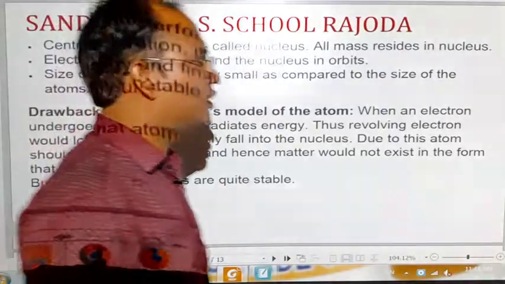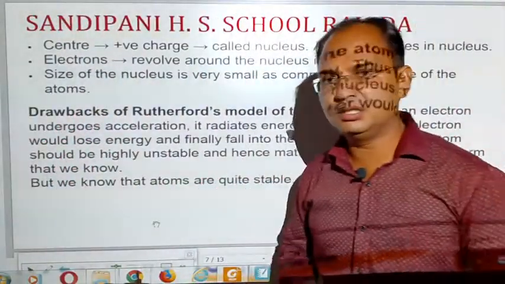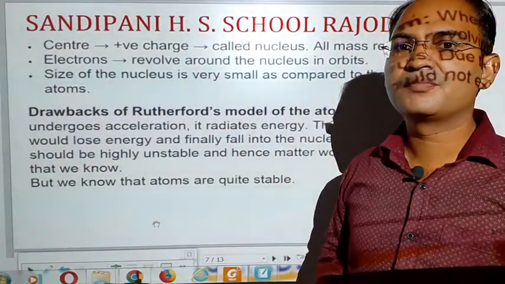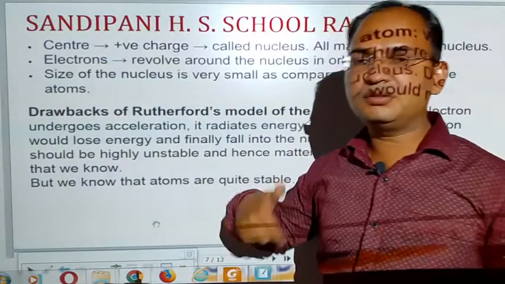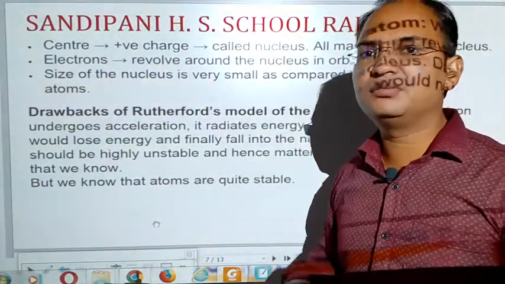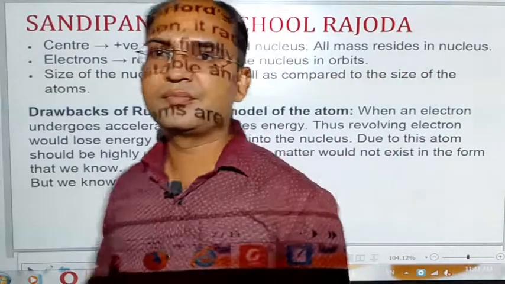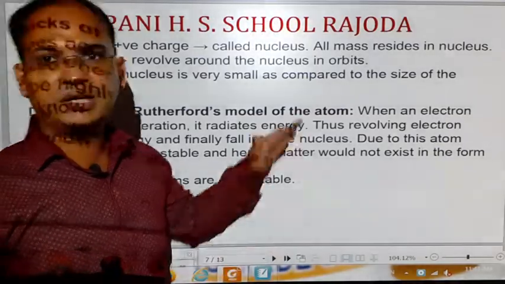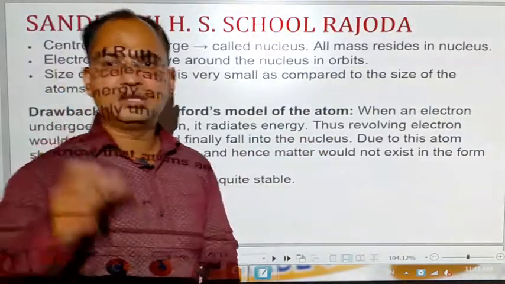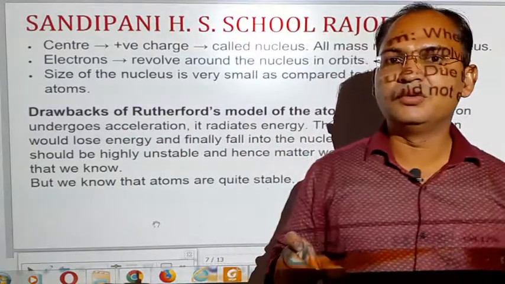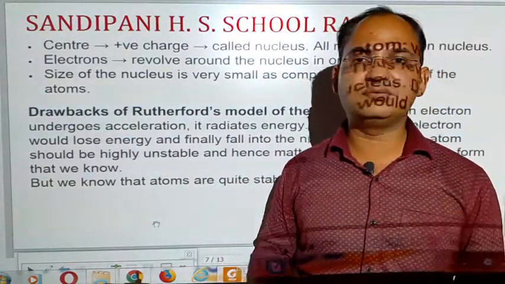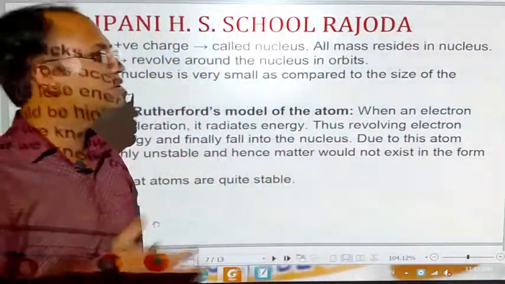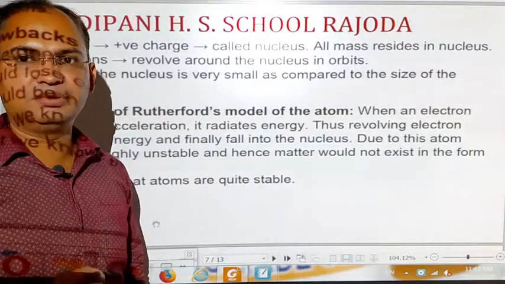Second point that he proposed in his model was that the electrons revolve around the nucleus in orbits. The path of the electrons in which they revolve is called orbit. Third point that he concluded was that the size of the nucleus is very small, as we have seen in the previous slide, that the size of the nucleus is nearly 10^5 times lesser than the size of the atom. So these are the main basis of his nucleus model, Rutherford nucleus model.